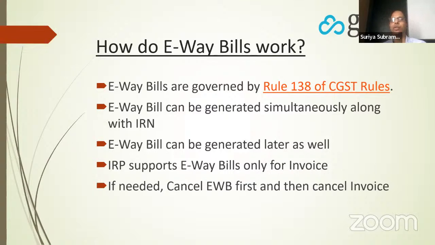The facility exists that you can generate an e-way bill along with an e-invoice, or you can generate the e-way bill later when the details are available. Note that the IRP provides the e-way bill facility only for invoices, not for credit notes, debit notes, etc. As far as cancellation is concerned, if you want to cancel the invoice, you first have to cancel the e-way bill. And if you're using software like GSTZen, these things are handled. If you cancel the invoice, e-way bills will all get cancelled automatically.